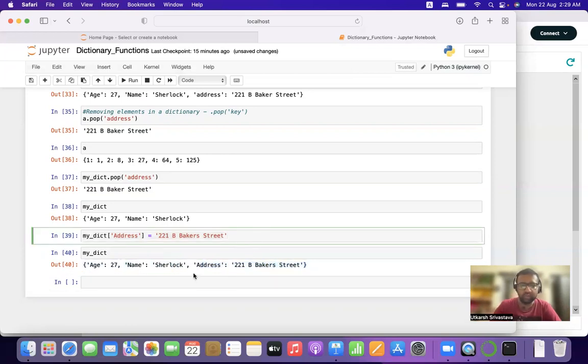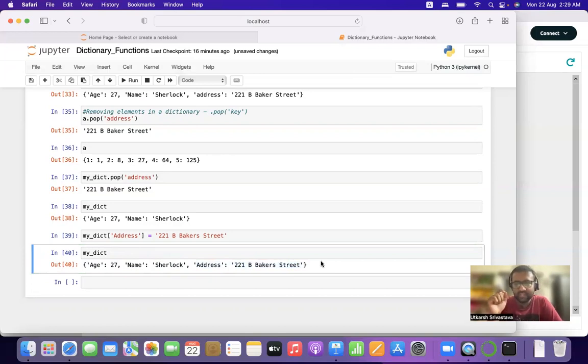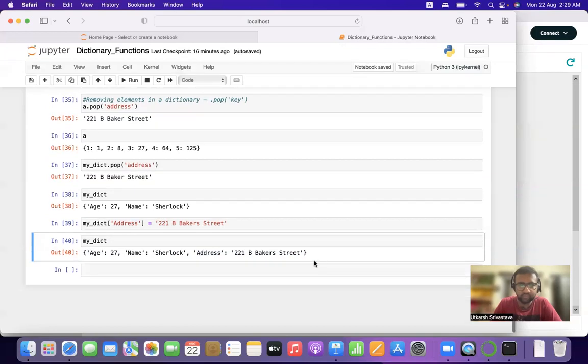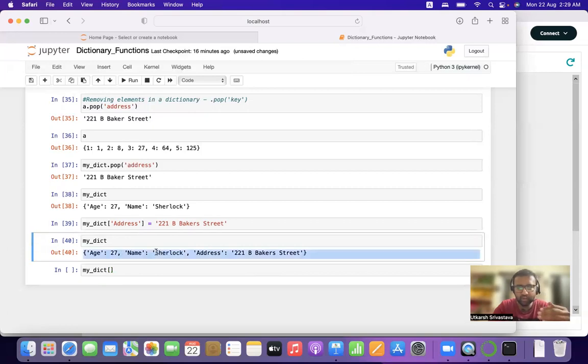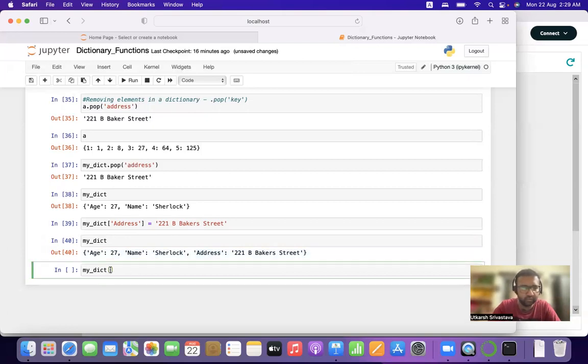All right. So whatever we update, it will add up to the last position of the dictionary. I hope you all are understanding. If you have any doubts, please feel free to ask in the comments box. So this is how we add elements. Let us add a few more elements in the dictionary. I wrote this Address as capital to make our dictionary look more presentable.